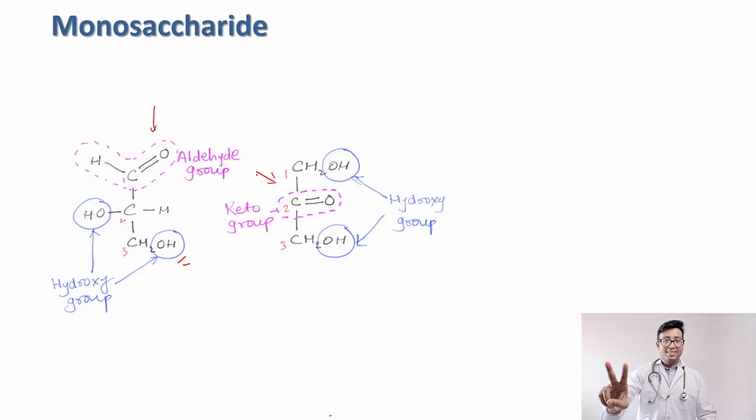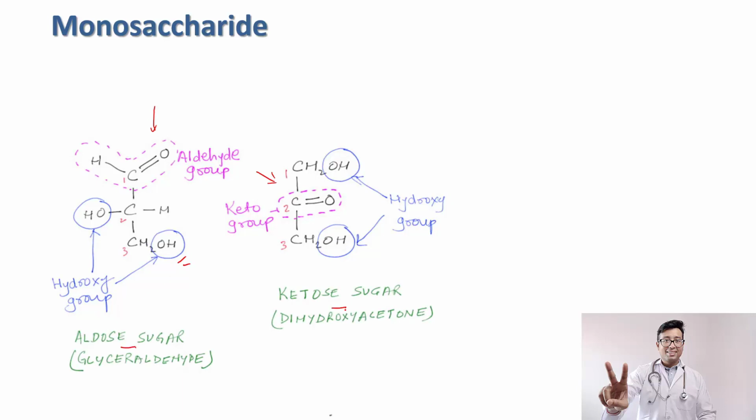What will change? The number of carbon atoms, right? So this is an aldose sugar, this is a ketose sugar. Let's not go into the detail right now. I will tell you what is aldose, what is ketose, and what is glyceraldehyde and dihydroxyacetone. Just remember these two names. If you want, you can note down the structure and write down the names in your copy, right?